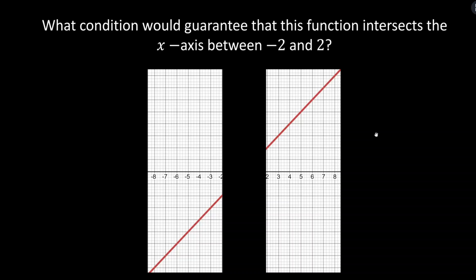And it's helpful to think about the examples where it didn't. One example had a jump, another had a hole, another had an asymptote. What are these all examples of? Discontinuities. So it turns out that if I told you this function was continuous along with showing you this, then you would be able to conclude that at some point between -2 and 2 it had to cross the x-axis, even if it's not linear, even if it's curved like this in between. It still at some point has to cross in order to connect from here to here without picking up our pencil. Okay, so continuity, this is a key idea of the Intermediate Value Theorem.